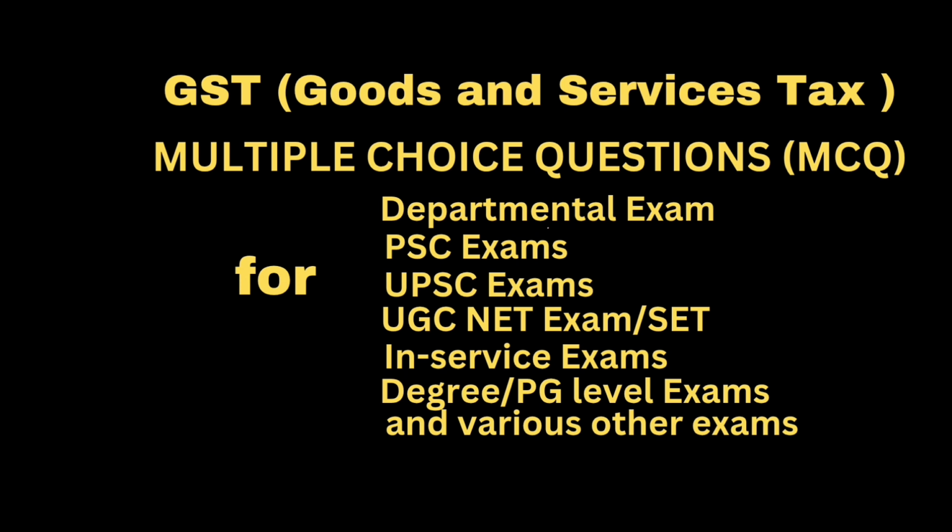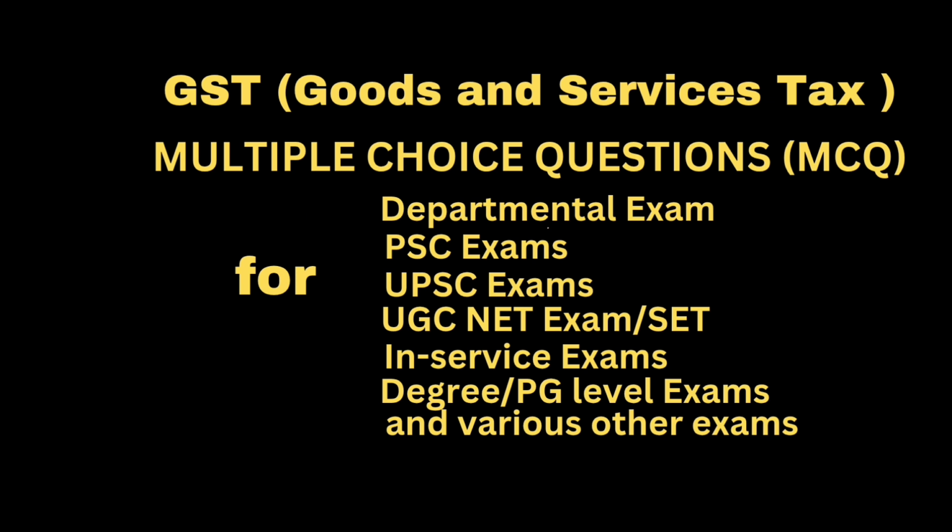Question. Where tax is levied on reverse charge basis, the time of supply of such goods shall be. Answer. Option A, the date of the receipt of goods. Option B, the date of payment as entered in the books of account of the recipient or the date on which the payment is debited in his bank account, whichever is earlier. Option C, the date immediately following 30 days from the date of issue of invoice or any other document by whatever name called in lieu thereof by the supplier. Option D, earliest of A or B or C above. Correct answer, option D, earliest of A or B or C above.